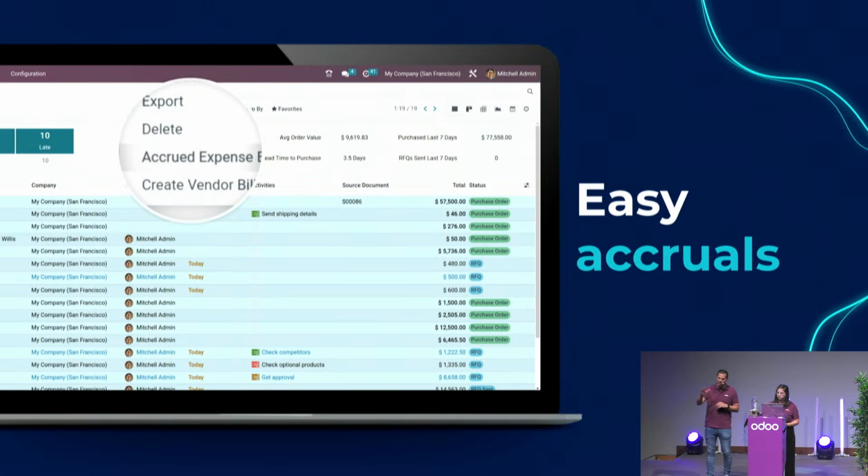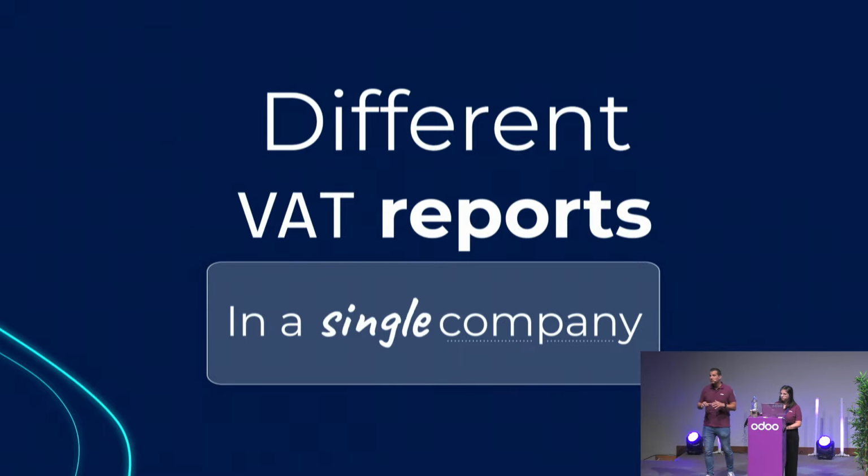Just select all your sale orders and purchase orders, and we will keep into consideration the invoicing policy in order to create the accrual and reverse it immediately the day after, so that you don't have to do it anymore. And different VAT reports is not an issue in Odoo. If you have Italian VAT, Spanish, French, name it, if you have all the different reports available in the database, you will be able to switch easily between the one and the other.